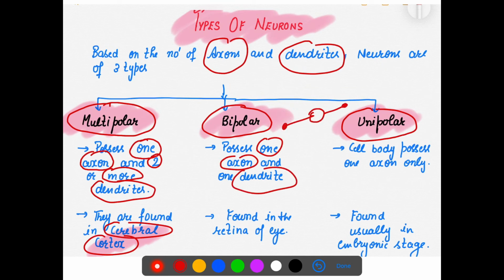So how many poles? Two poles. That is why it is known as bipolar, and it is found in the retina of the eye.